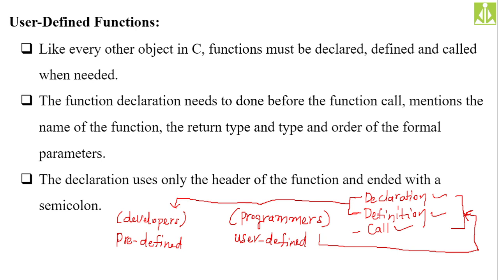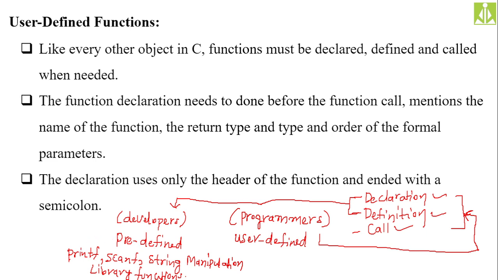Among these, if two of them, declaration and definition, have been done by the developers, we call them predefined functions. The examples for predefined functions are printf, scanf, and all the string manipulation functions and mathematical library functions. We also call them library functions.